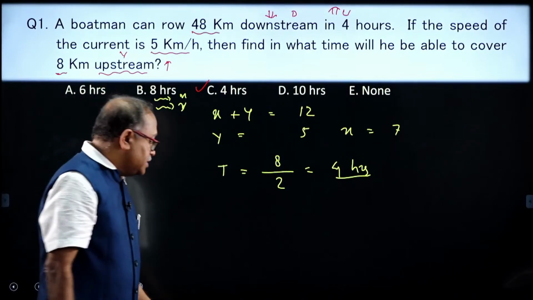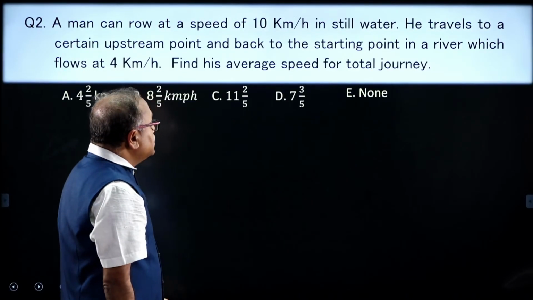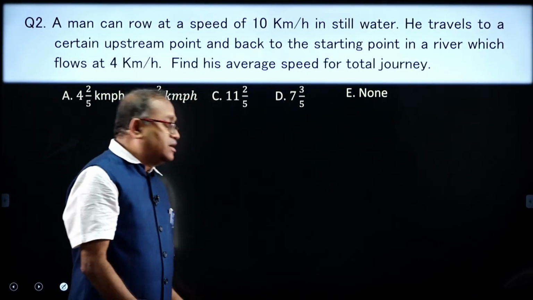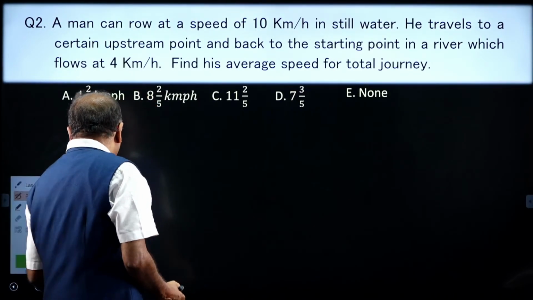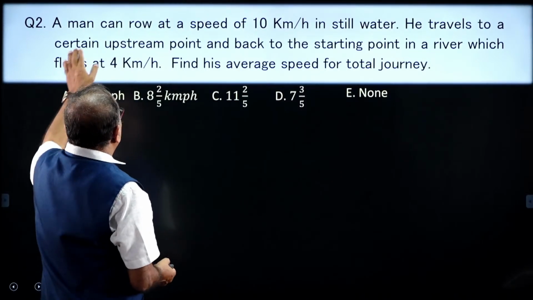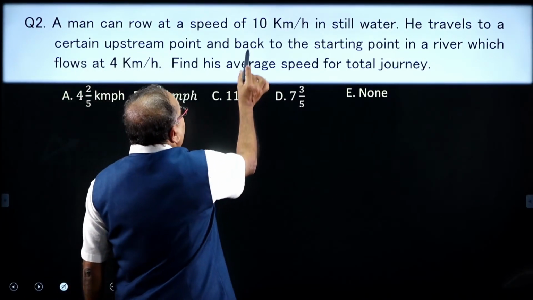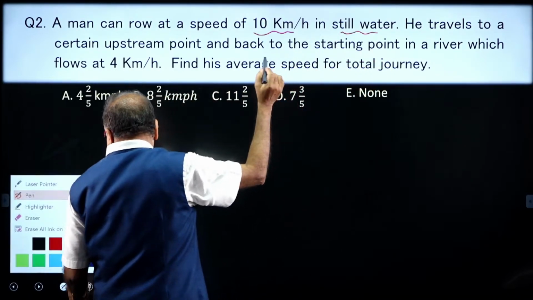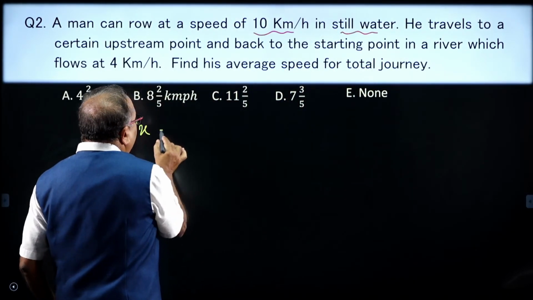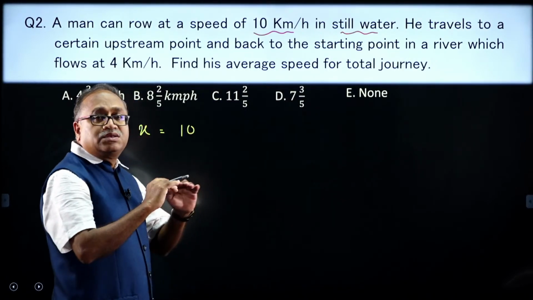Moving on to the next question, my dear friends. Consider it is practice, it is an exam festival, lot of exams are lined up. Now, a man can row at a speed of 10 kilometer per hour in still water. So, I understand we have the x over here, which is 10 in still water.